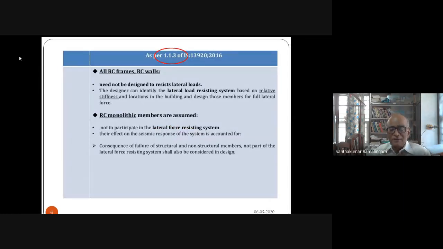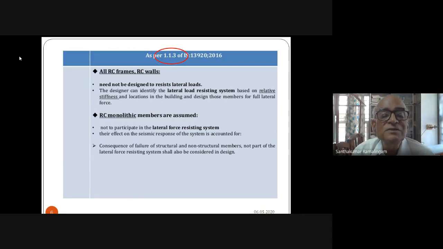Now, specifically, if you look at 13920, there are recommendations given both for frames as well as shear walls. In this lecture, I am going to concentrate on frames, and probably in another lecture, we may look at the provisions that are given for shear walls. If you take the frames, the major provisions are made with respect to the members, with respect to the joints. Also, the type of member is also an important issue.